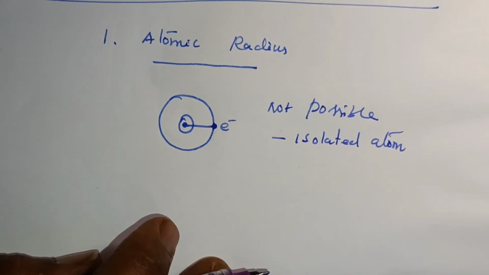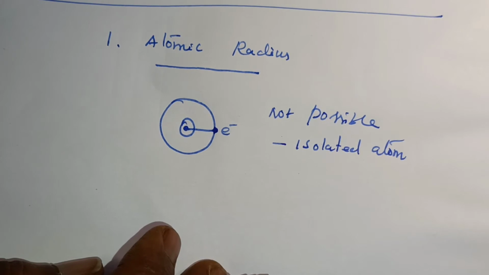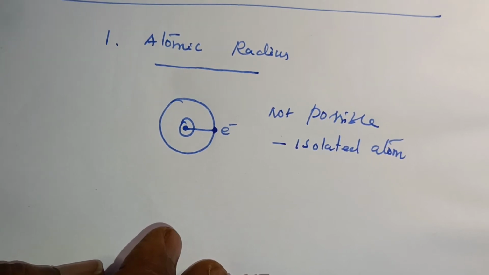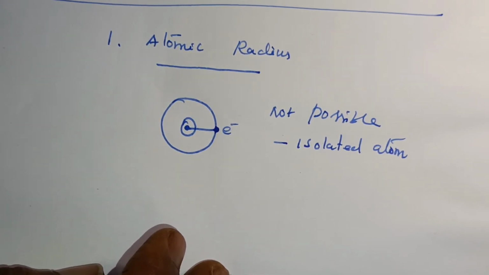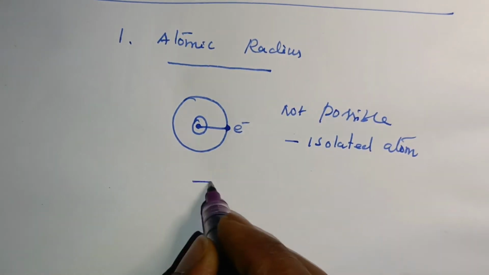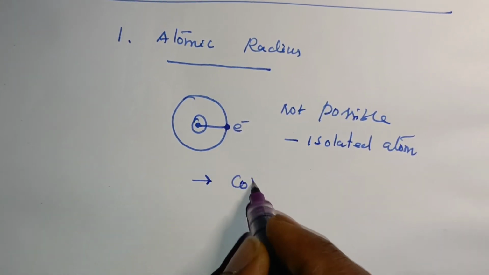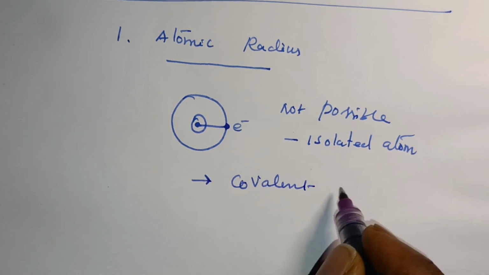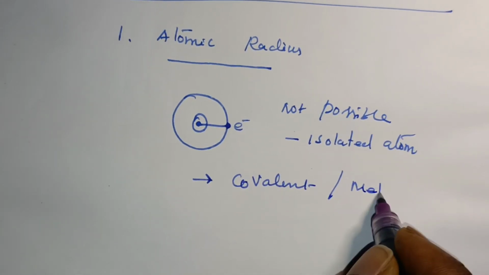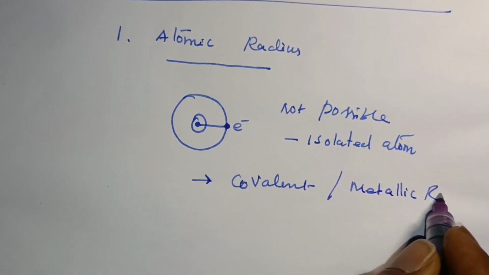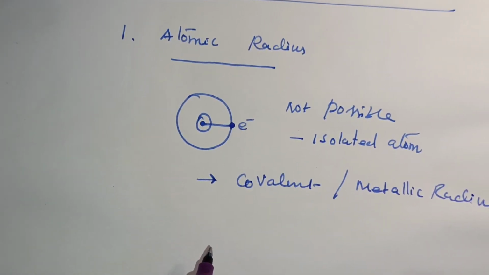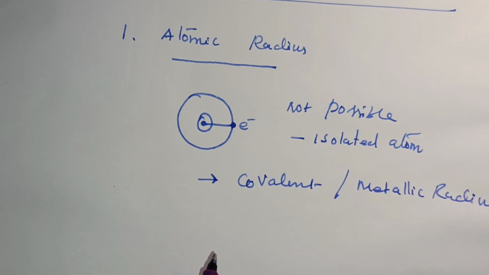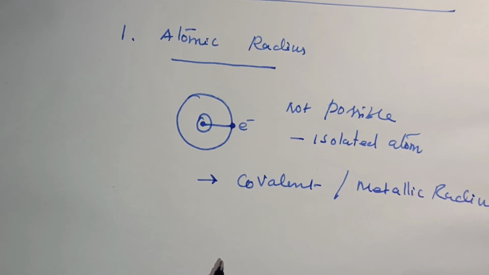For an isolated atom, it is not possible to measure the atomic radius, except for noble gases. Usually the atomic radius refers to the covalent radius or metallic radius. This depends on the nature of the bonding between the two concerned atoms.